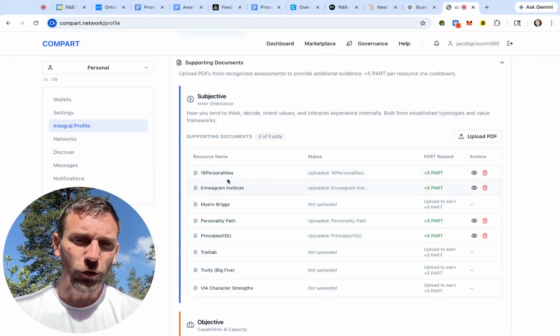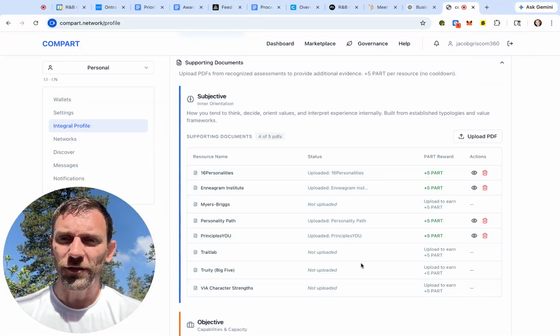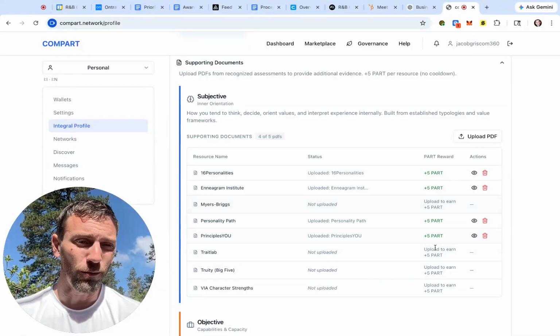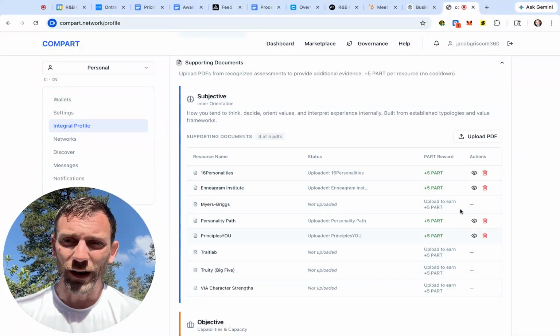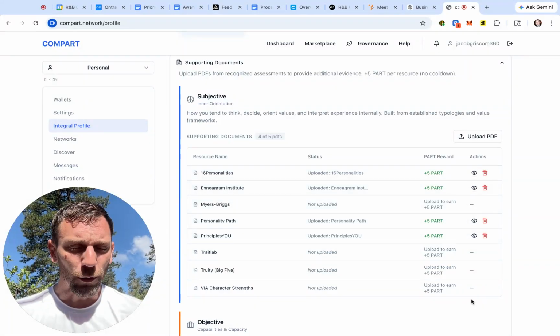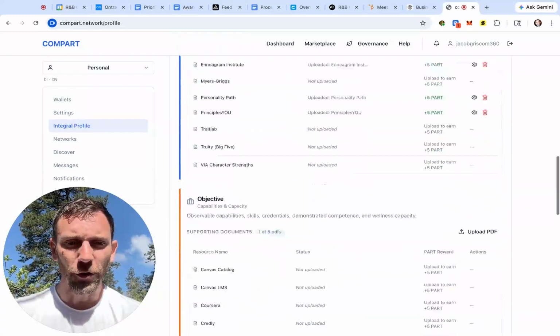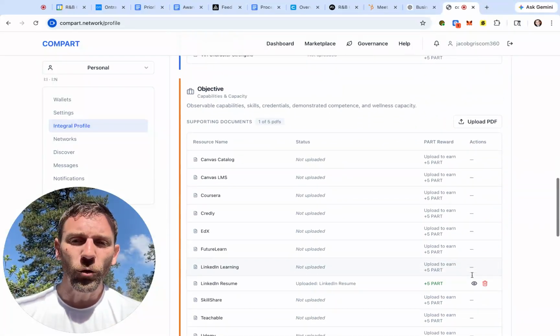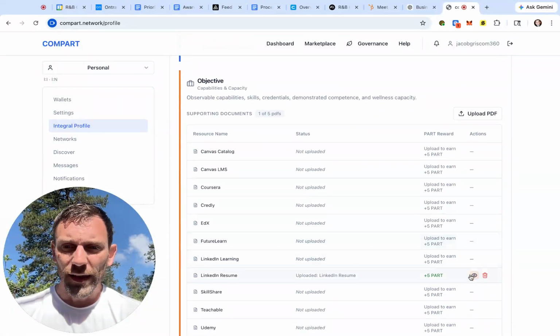So for subjective, do at least like 1 of these personality tests, and that will really round out your subjective. Do more if you have them and have time and you're interested in that layer. I think they're all pretty interesting, but that will really help to flesh that out for you. With objective, the easiest one to go grab right away is your